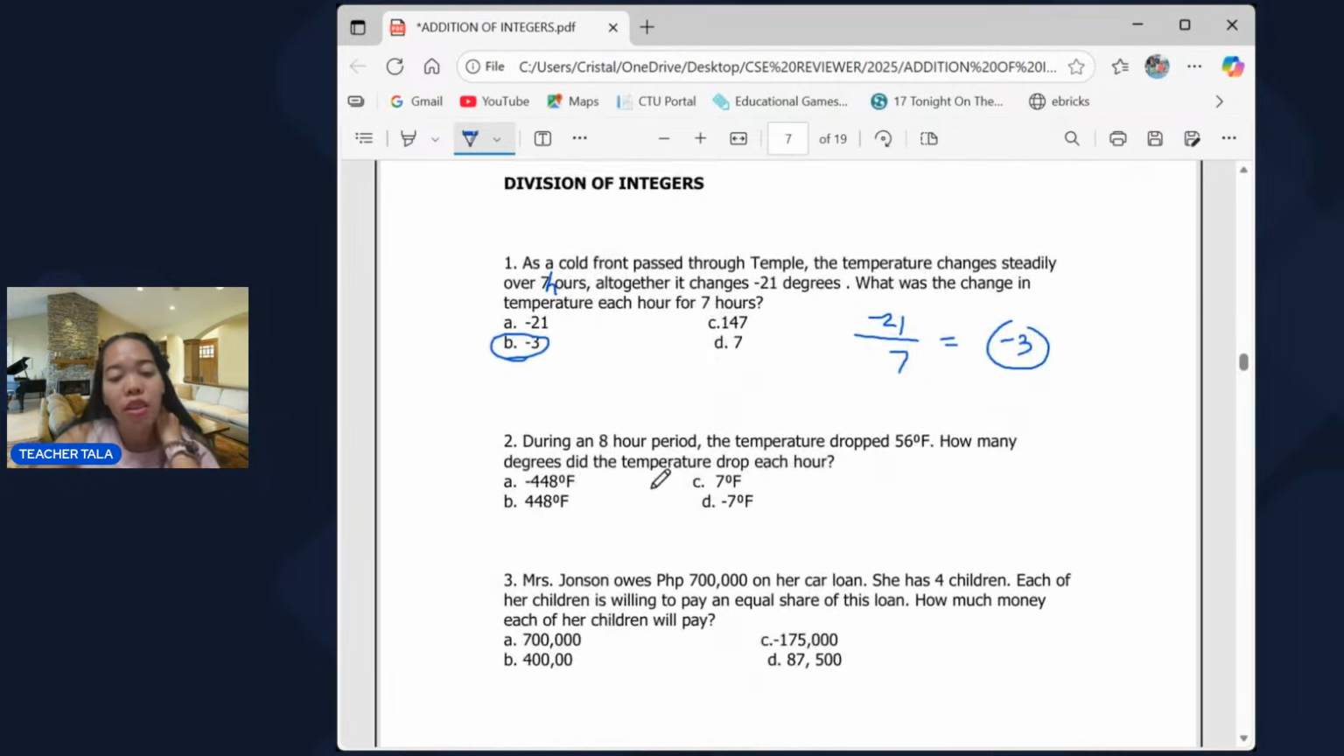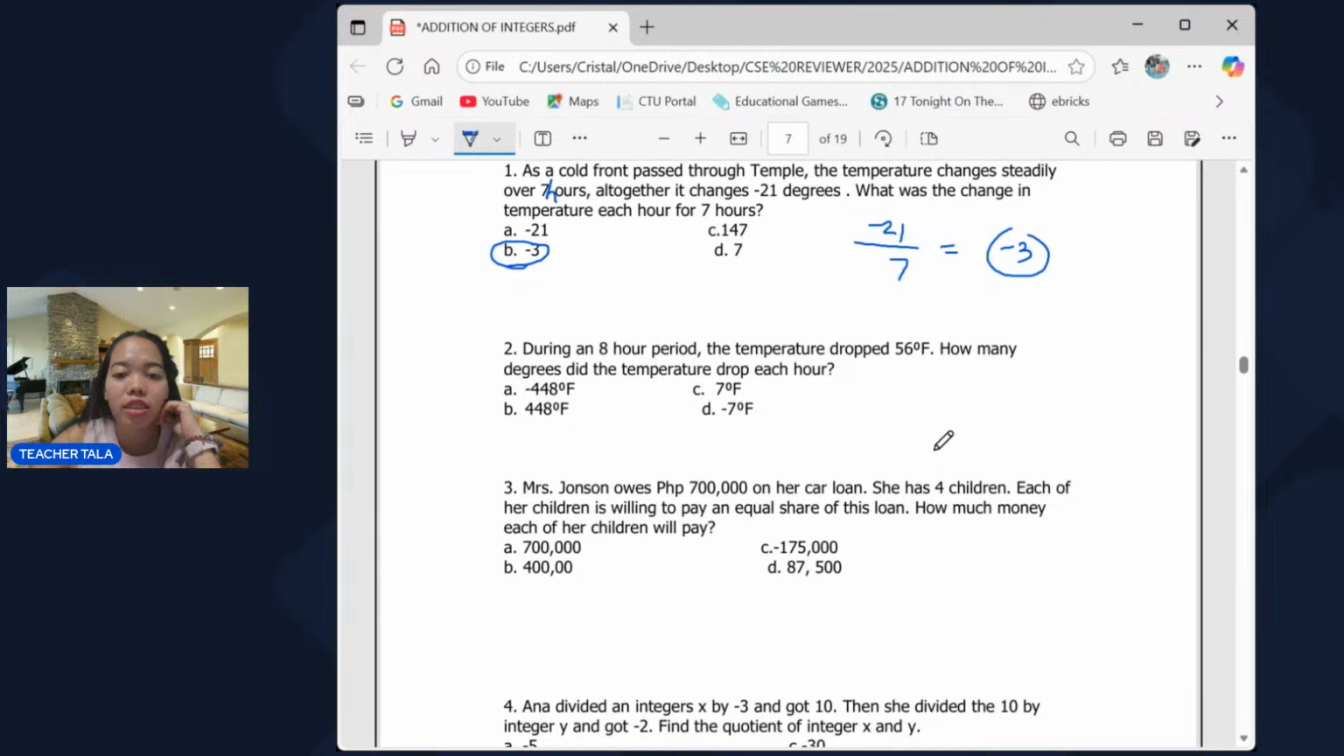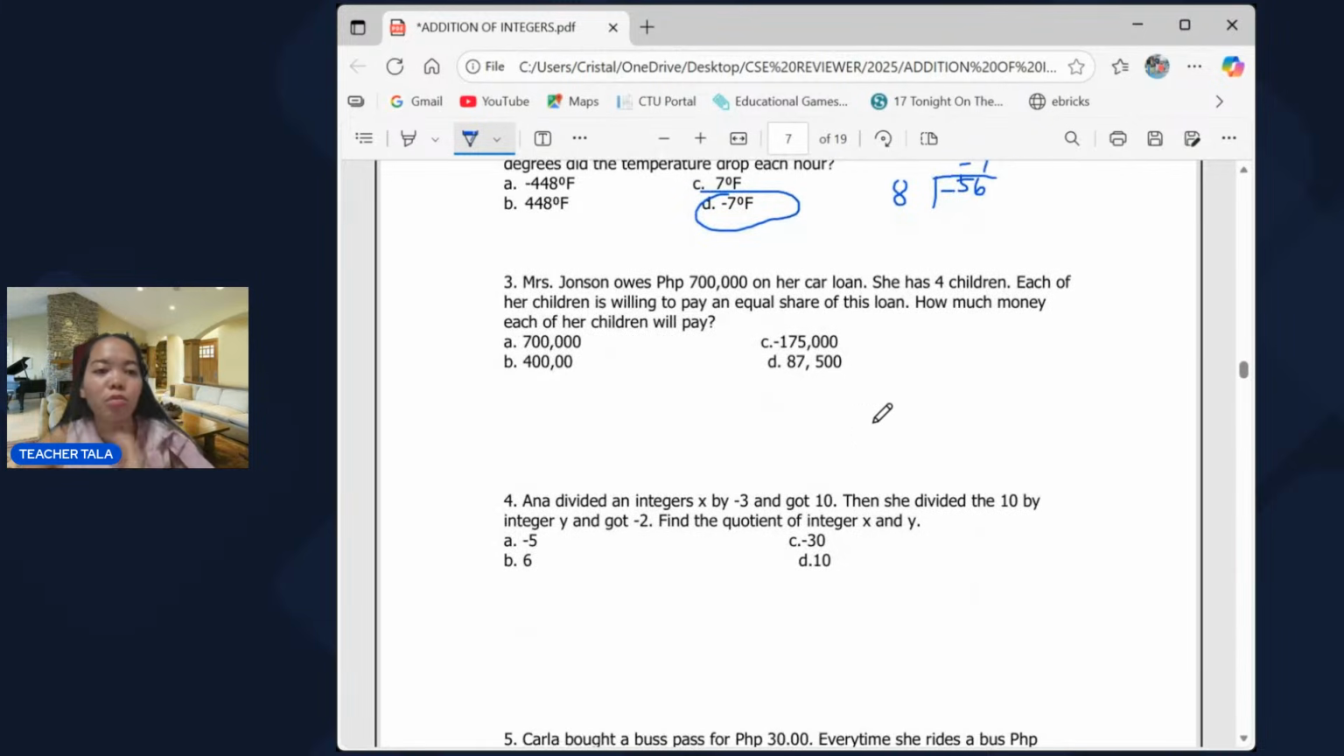Next, number 2. During an 8-hour period, the temperature dropped 56 degrees Fahrenheit. How many degrees did the temperature drop each hour? So, again, just negative 56 will be divided by 8 hours. So, that is negative 7 degrees. That's letter D.